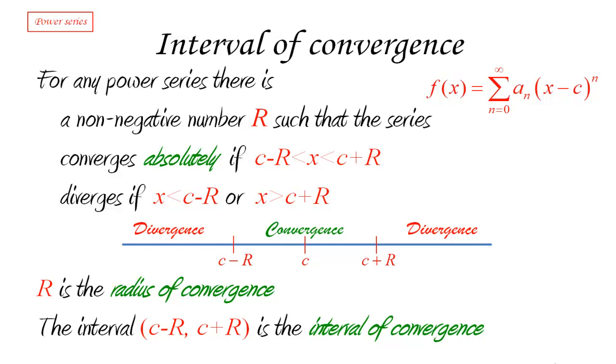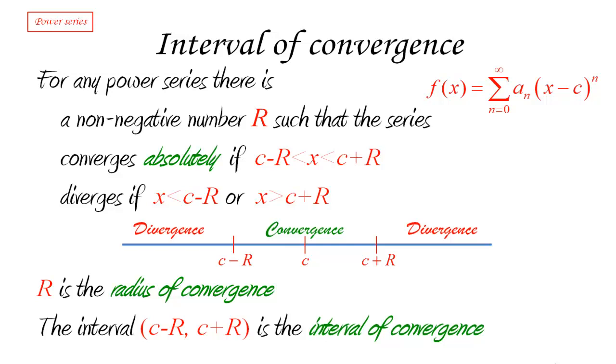By the way, this number r is called the radius of convergence because, again, it's equal distance on both sides from c, but also because when you're going to study functions of several variables, you're going to have a result similar to this when it comes to series involving two variables, and those are going to be convergent on a circle, which has a certain radius. Okay. And so that's where the name comes from.